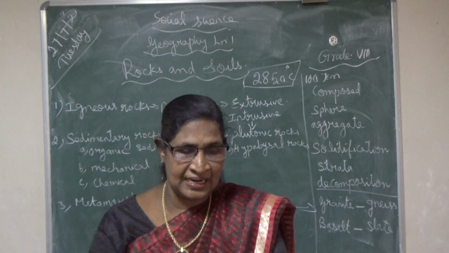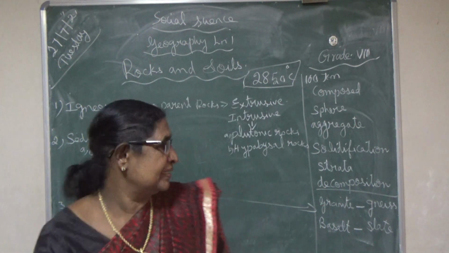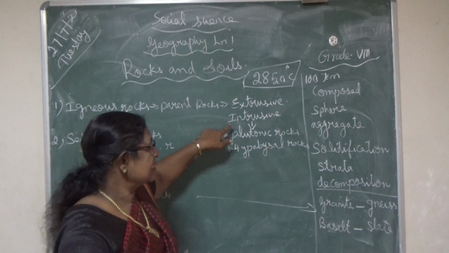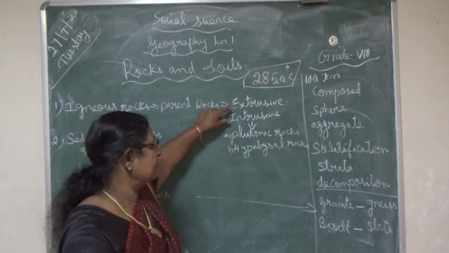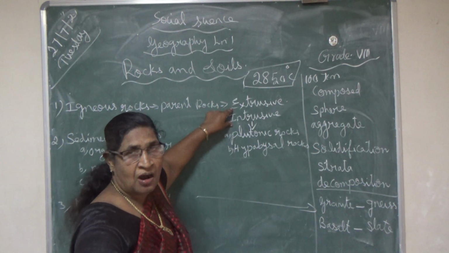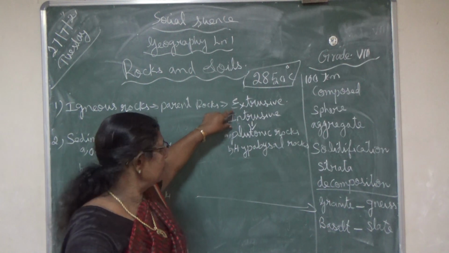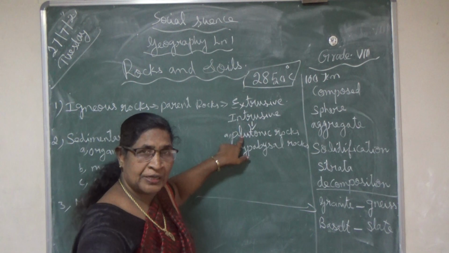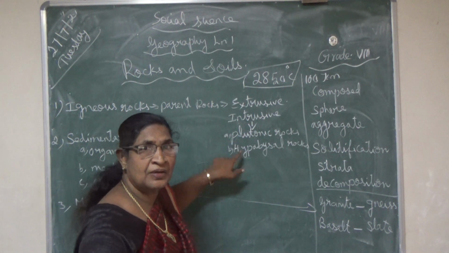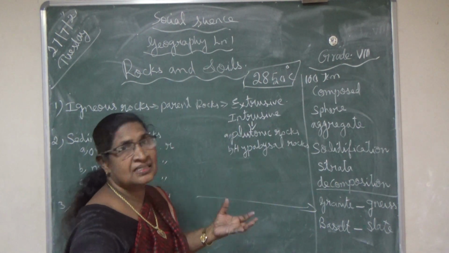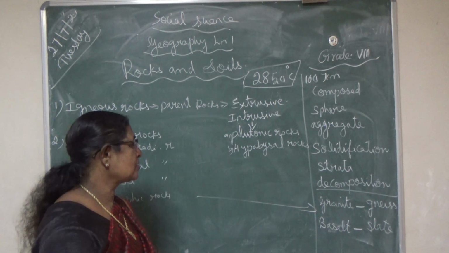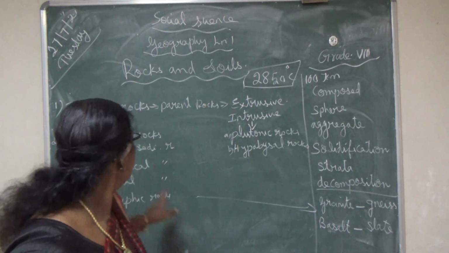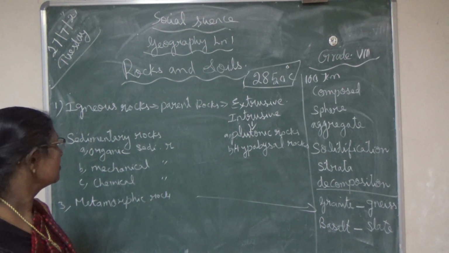Less deep means hypabyssal; very deep means plutonic. Okay, next, sedimentary rocks.